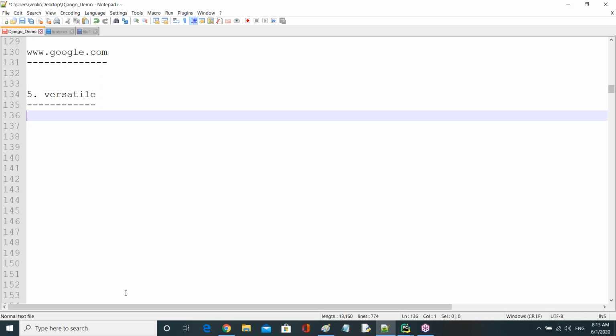Now here, Django is also a versatile framework. Why?